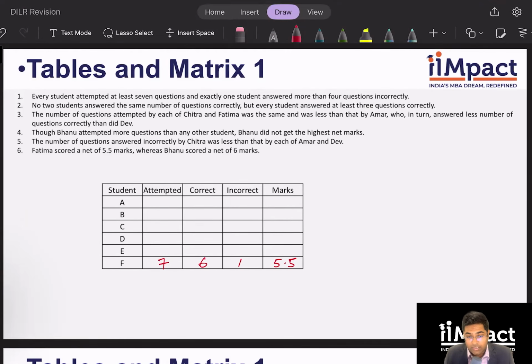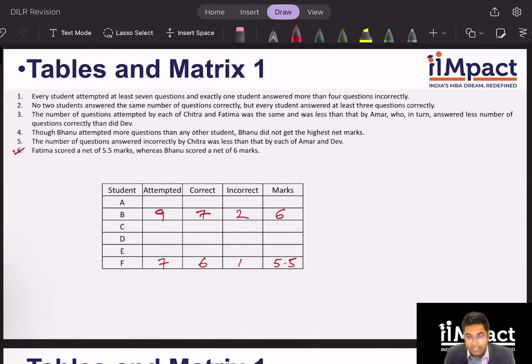Bhanu, I know, attempted the highest number of questions alone, right? To get a net of 6 marks, the only thing you can do is attempt 9, get 7 correct and 2 incorrect, and thereby get 6 marks. This is the only possible combination. So clue number 6 is taken care of. What does clue number 1 tell me? Now let's start from the top, because that's the only direct clue, as I said, that I was looking for.